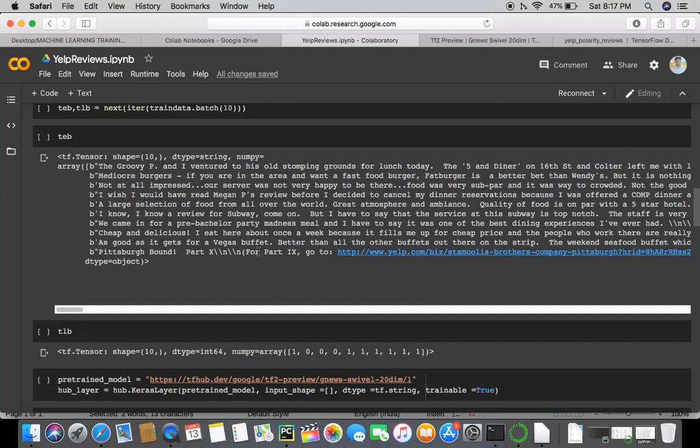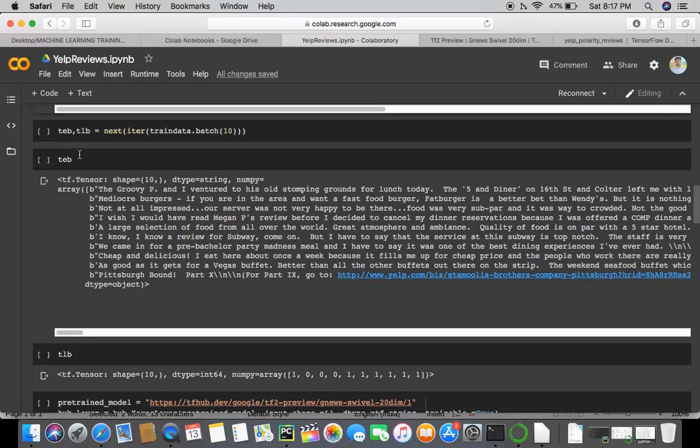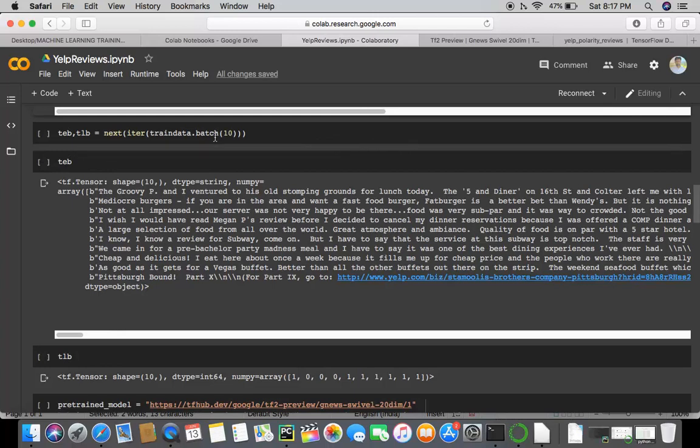And if you see the targets for these reviews, I've assigned this batch of 10 as the example batch and their label batch: training example batch, training label batch. For each example we have a label.